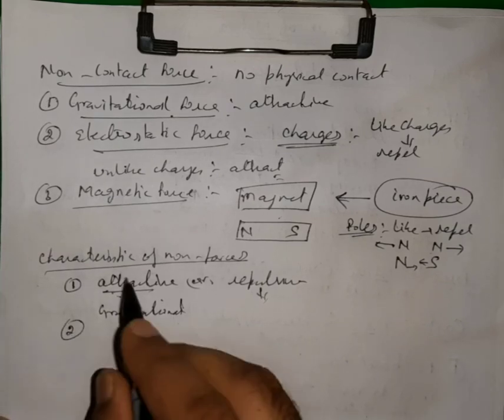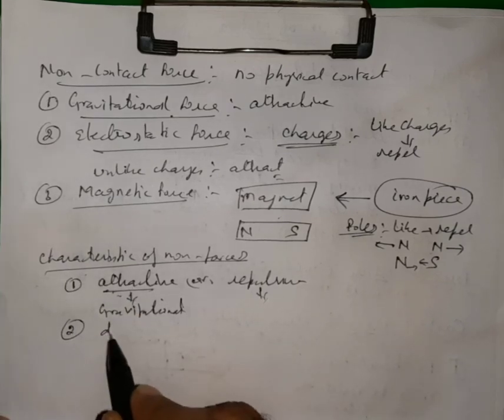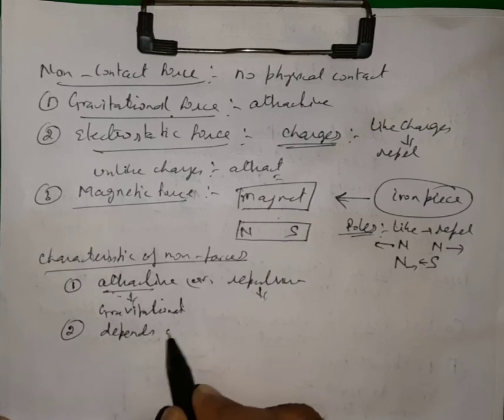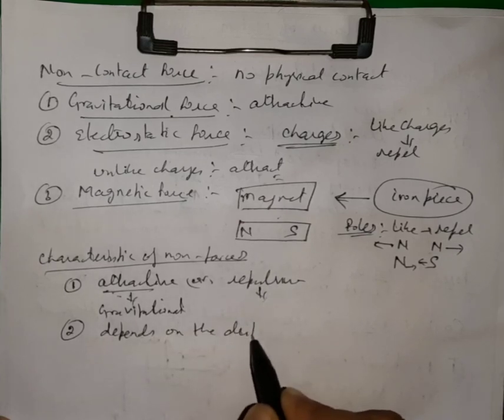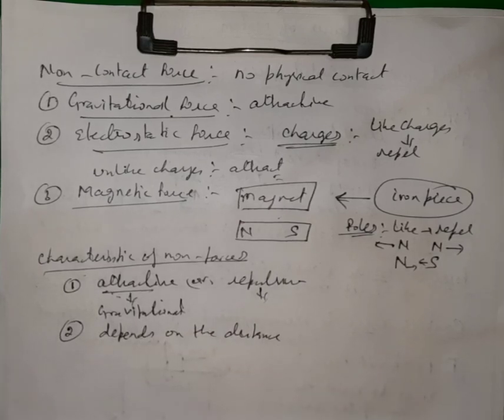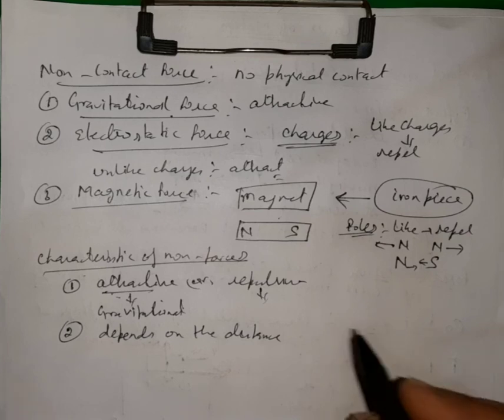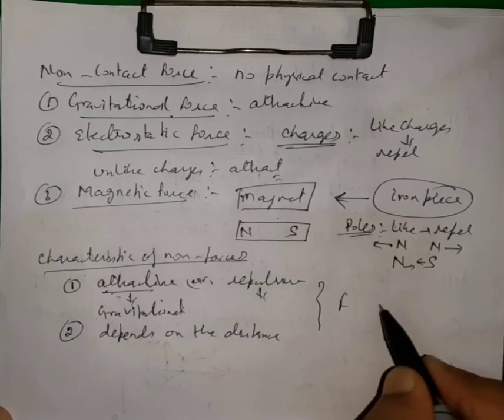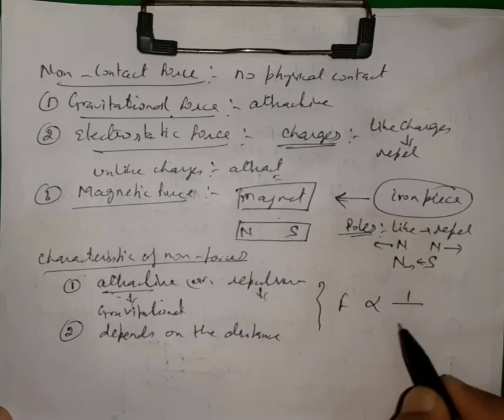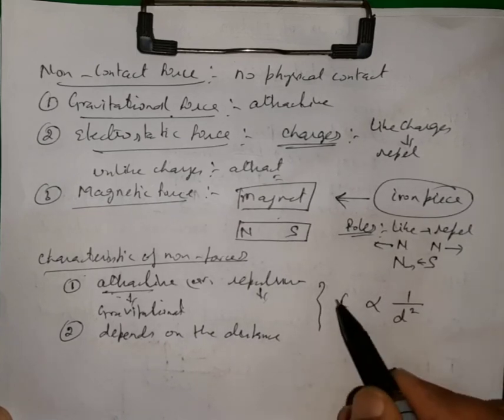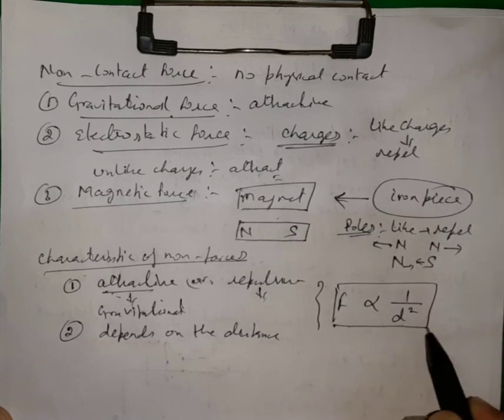And these forces depend upon the distance. Means if the distance between the two charges or the two poles increases, the force will decrease. And mostly these forces are inversely proportional to the square of the distance between the two bodies. So they follow the inverse square law.